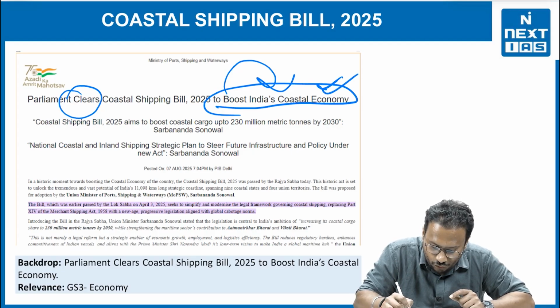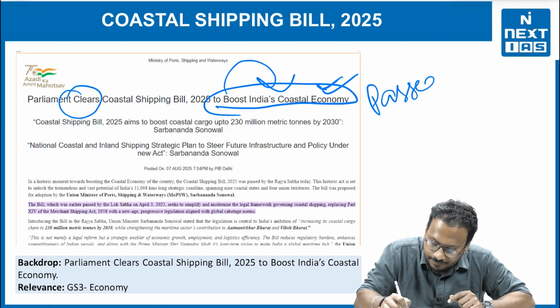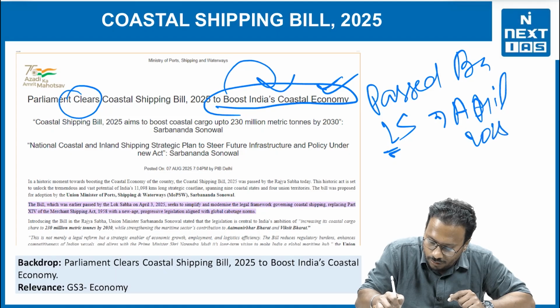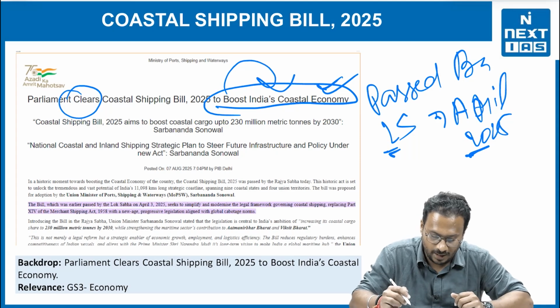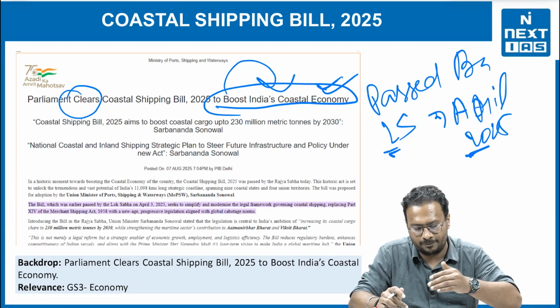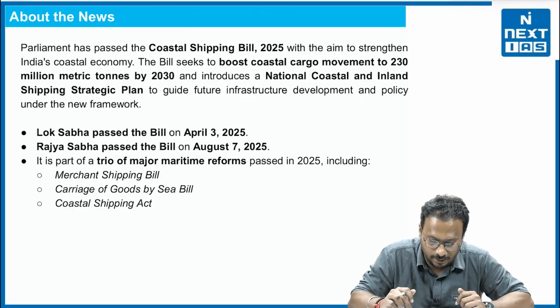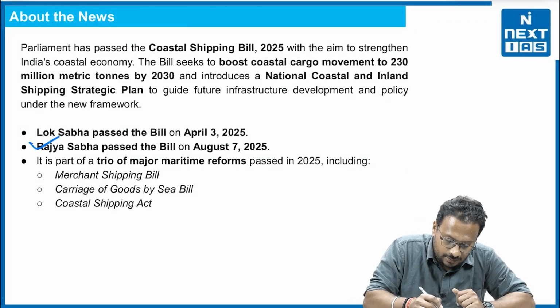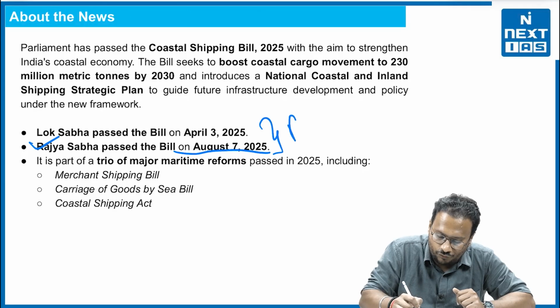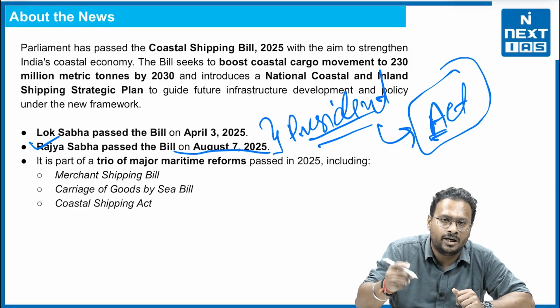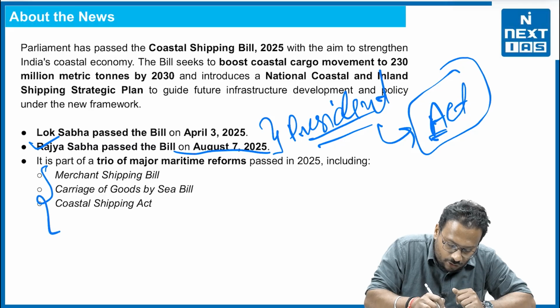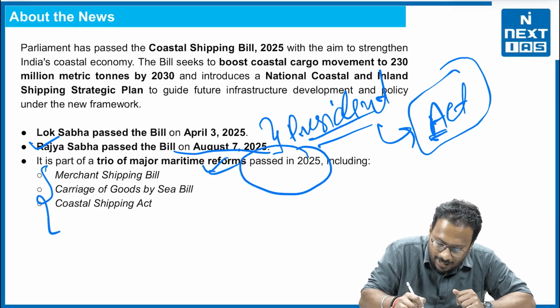This bill was introduced, or you say it was earlier passed by the Lok Sabha in April 2025. Right? It actually modernizes the legal framework for the coastal shipping. Right? And now it has been passed by the Rajya Sabha as well. The Rajya Sabha passed the bill on 17th of August, and we know that once it gets the nod of the President of India, the bill will become an act and it will be applicable all over India. Right?